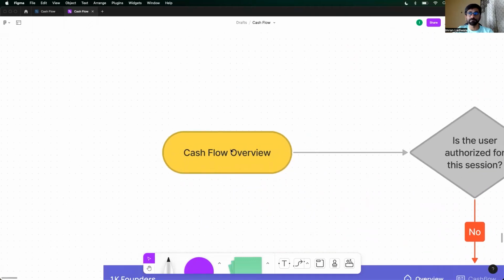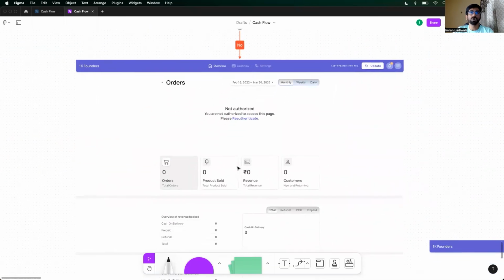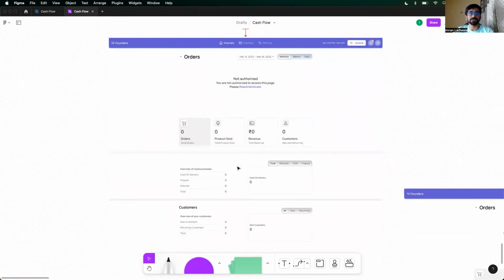So cash flow overview. Is the user authorized for this session, right? Let's say you had signed in, but your session expired. You didn't do anything for an hour and your tab was open. We don't want your data to be accessible to others. So is the user authorized for this session? No. So we'll show him a dashboard like this, right? Not authorized. You are not authorized to access this page. Please re-authenticate. That is when he'll have to enter his username, password, and OTP again.